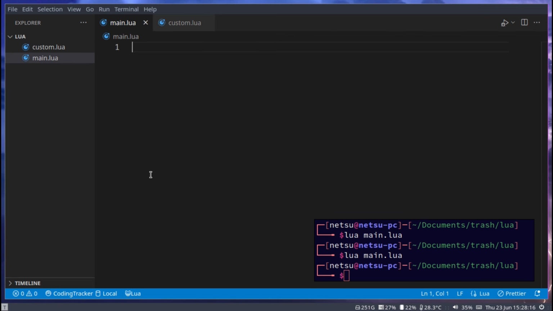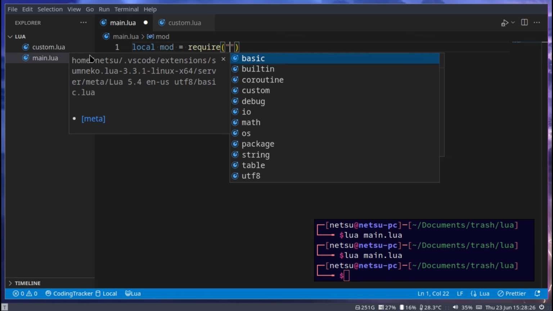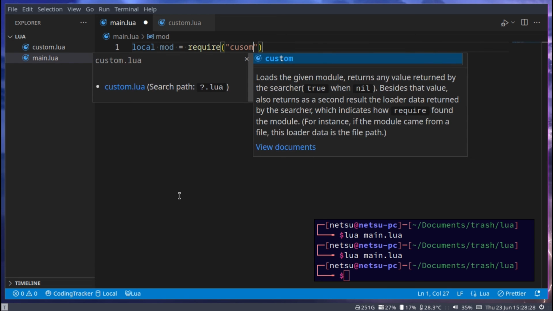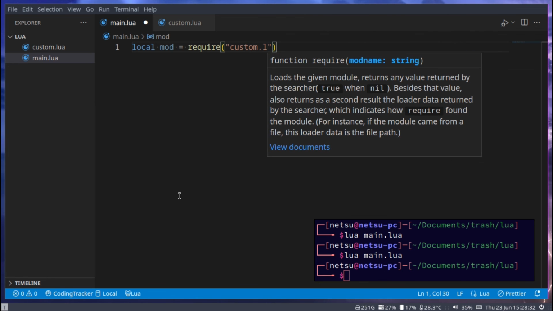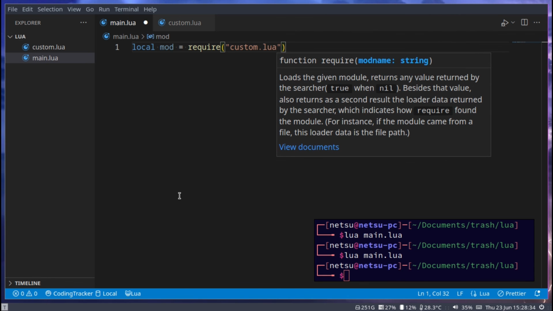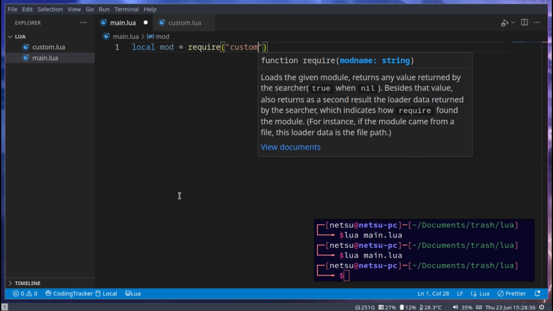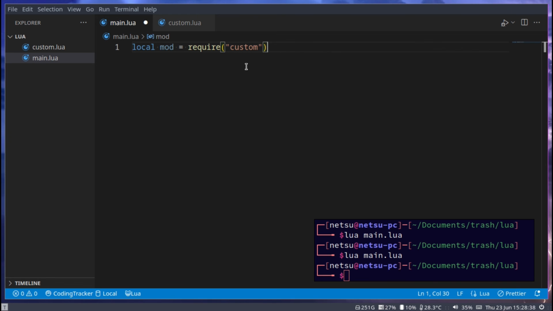So here in main.lua, we can now use this module. Local mod is equal to require, and then we pass in the name here. So custom.lua, or just custom, because it will automatically add the .lua when searching for it.